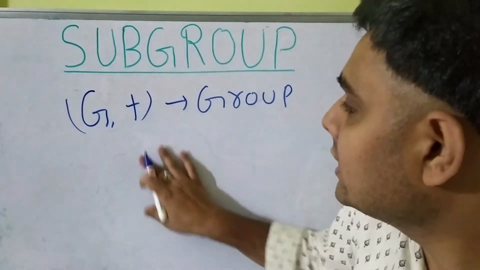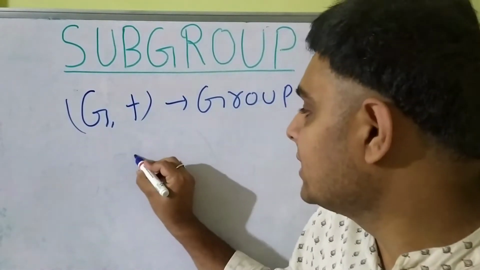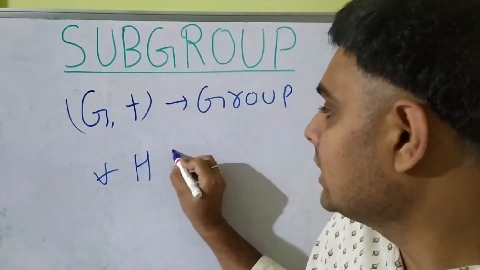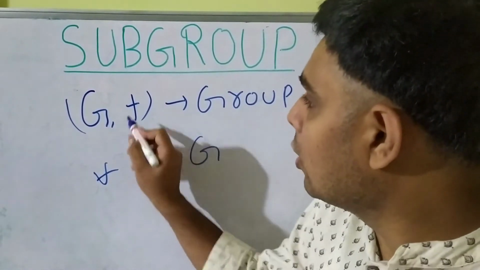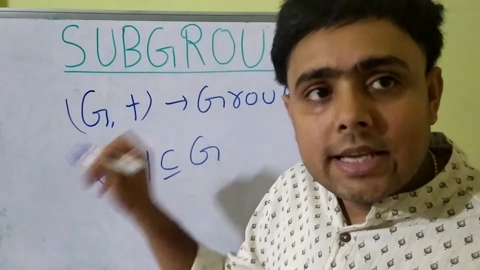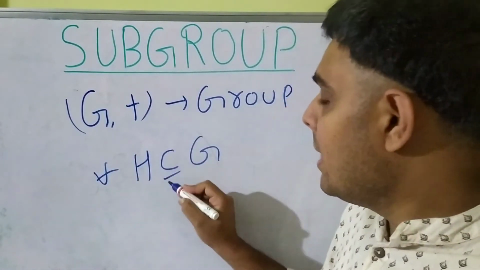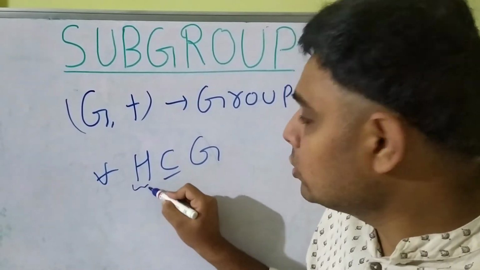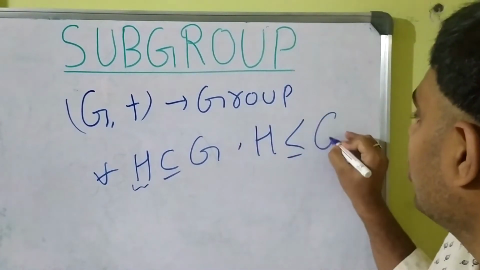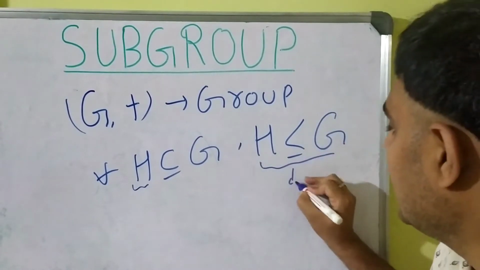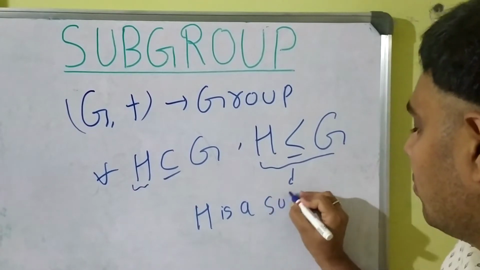If H is a subset of G which forms a group with the same binary operator with which G forms a group, then H will also be a group, and H will be called a subgroup of G. If we write this, it means H is a subgroup of G.